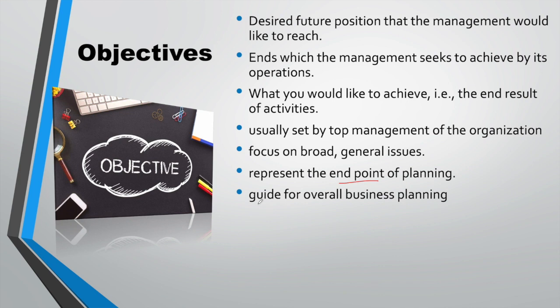The objectives are the guides for overall business planning. It means that all other managerial activities are also directed towards achieving these objectives. See, basically we may say that they define the future state of affairs which the organization strives to realize.